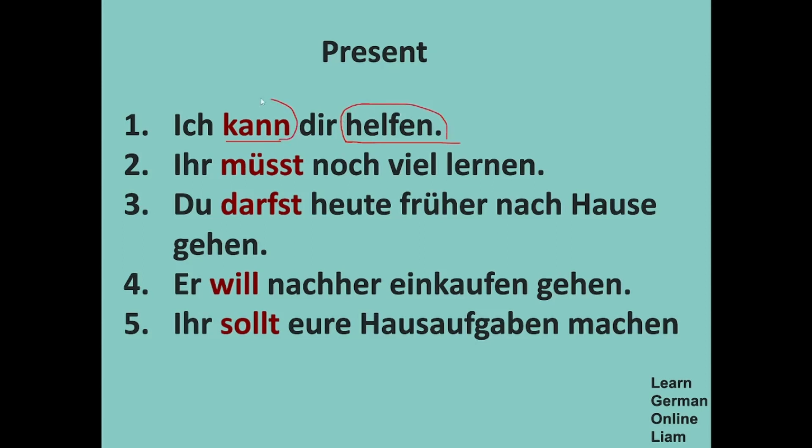So here, ich kann dir helfen. You can also say ich helfe dir. It's also a sentence, right? But here, I can. Sometimes you might need to say, I would like to help you, but I do not have time. Something like that, right? These are the various ways to express some additional intensity to your verb.